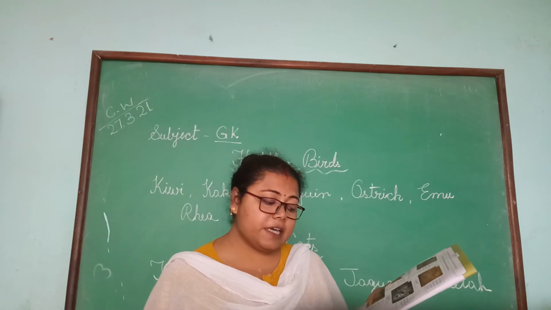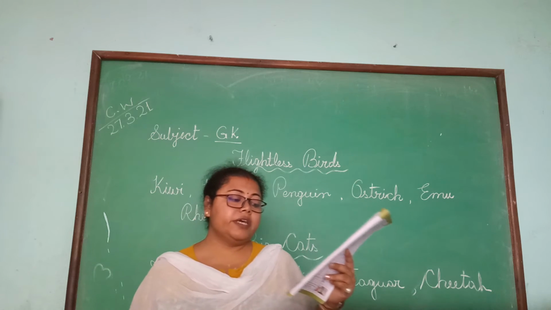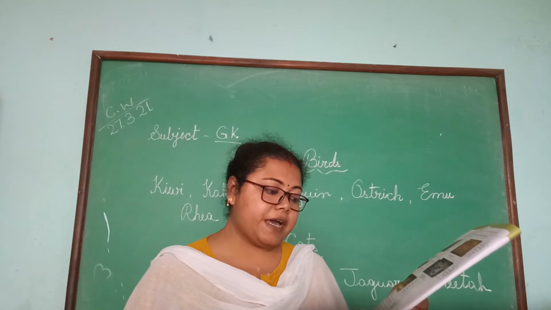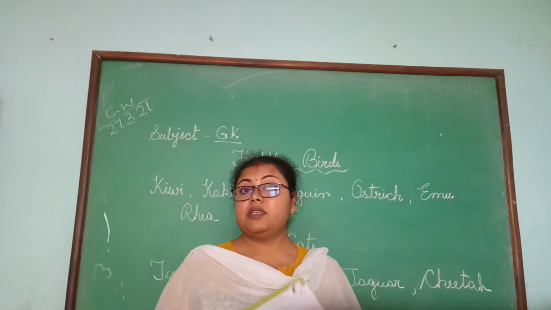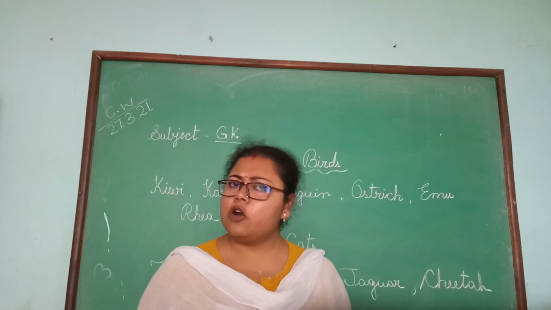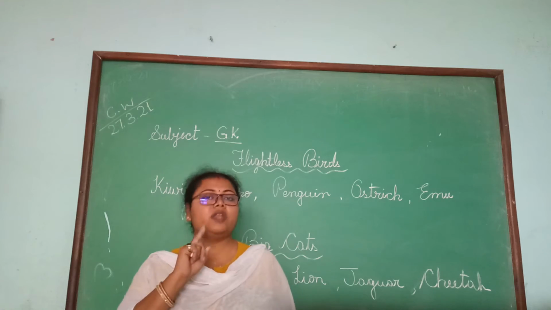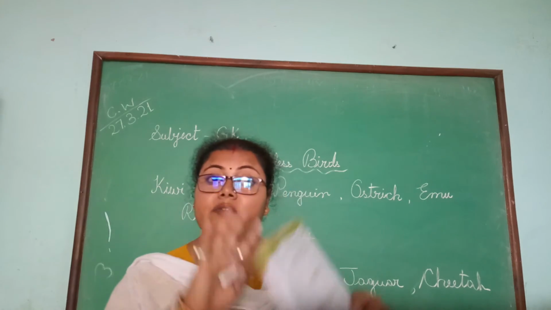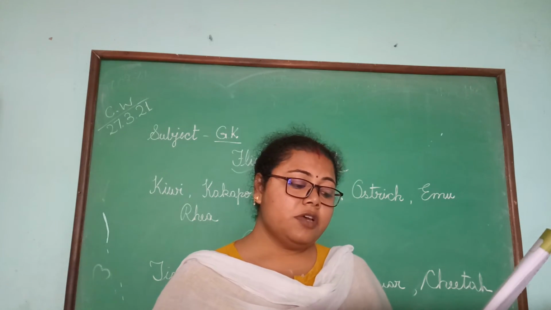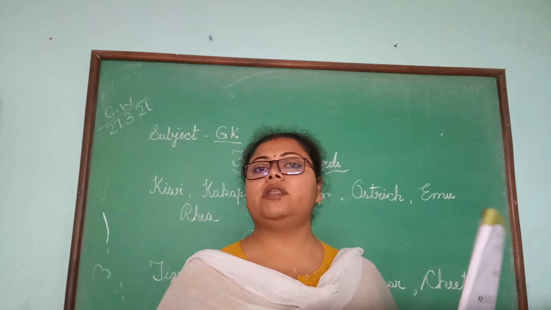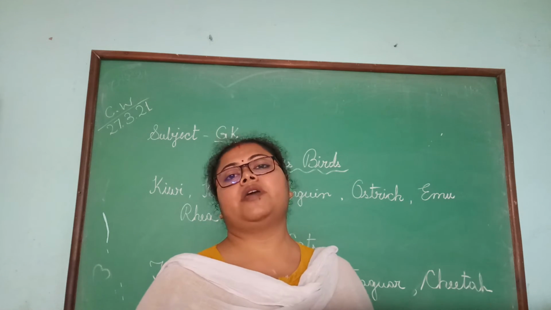Okay. Next we will read the extra thing. What is written? There are more than 30 different types of cats in the world. It means in this whole world there are how many types of cats? More than 30 varieties of cats. Not only one variety.